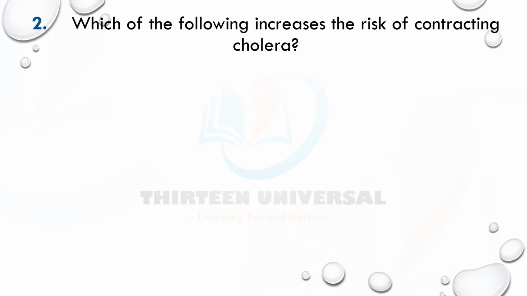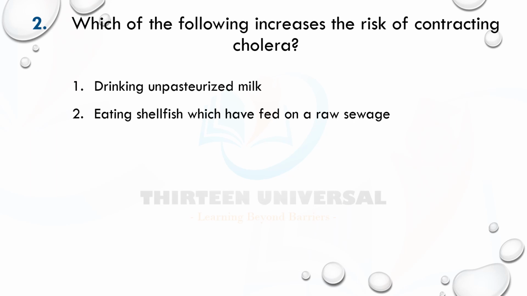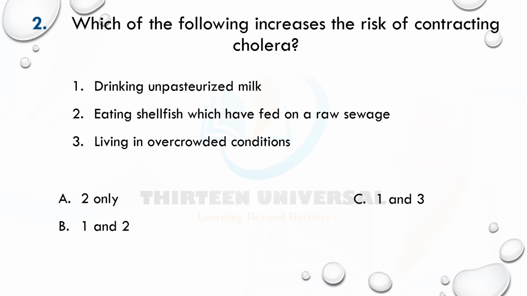Which of the following increases the risk of contracting cholera? Again, cholera. You must have knowledge of how cholera is contracted for you to do this. Knowledge is very important here. Now, one said drinking unpasteurized milk. This talks about tuberculosis, because unpasteurized milk contains the pathogen Mycobacterium bovis. So this is for tuberculosis, not for cholera.